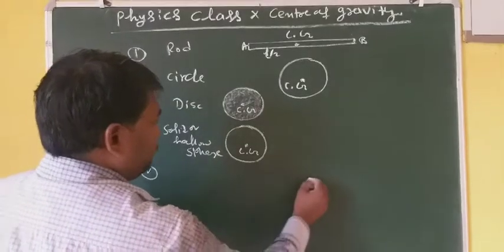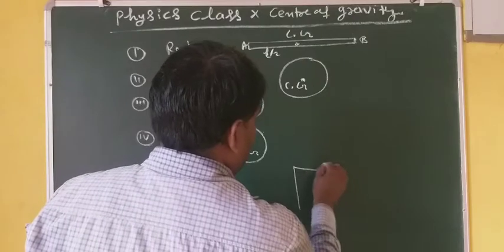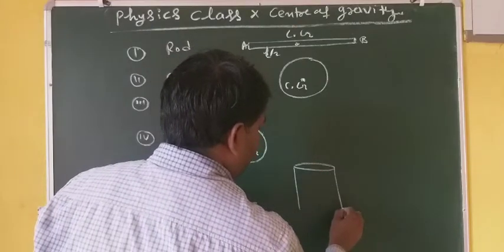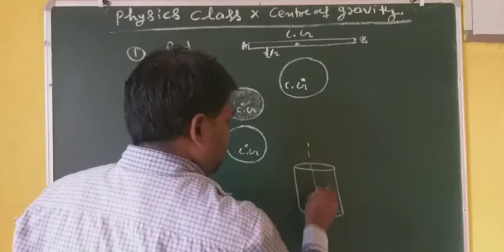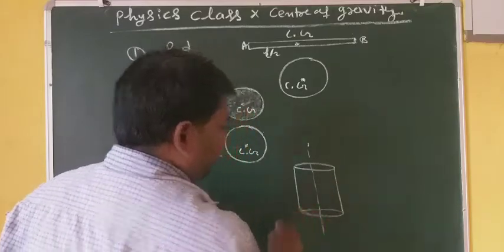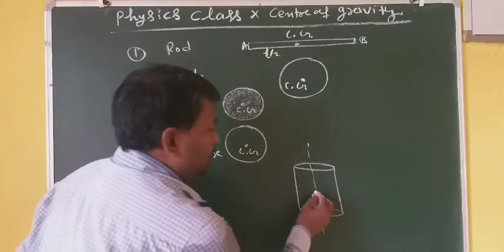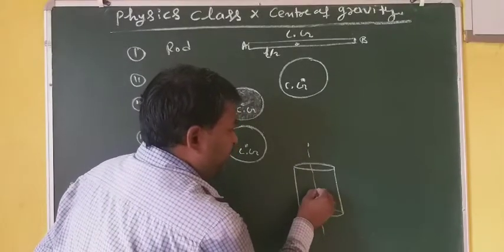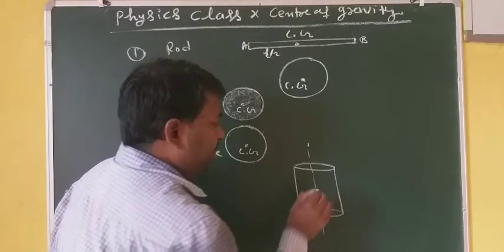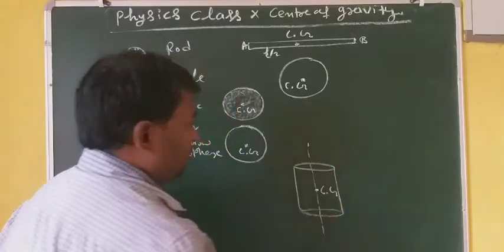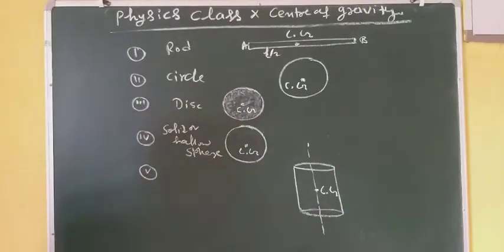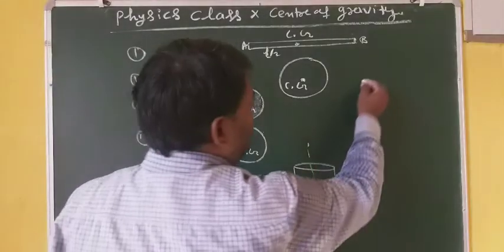Now some more, like a cylinder. Solid or hollow cylinder. This is the axis of the cylinder. So just at the midpoint of the axis of the cylinder, this is your CG. This is CG. Okay.